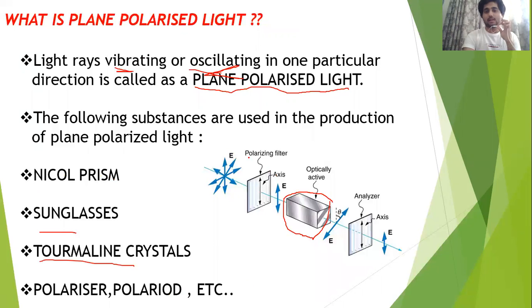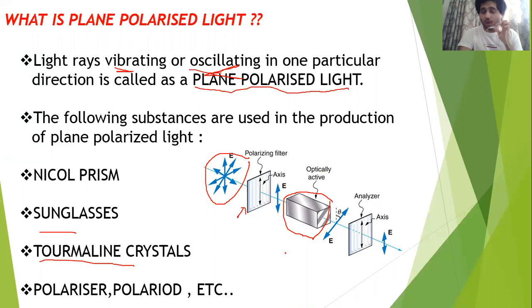So this is an unpolarized light, which is vibrating in every direction, and this is a polarizing filter. Once the unpolarized light passes through the polarizing filter, the light gets polarized. And the moment this polarized light passes through this optical activity, its rotation, it was like this, so it became tilted. The direction changed.